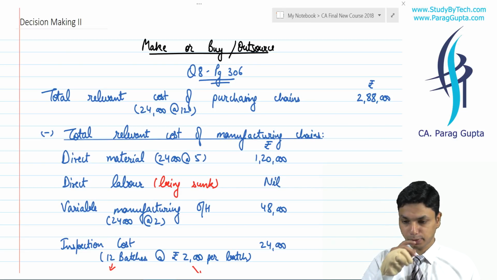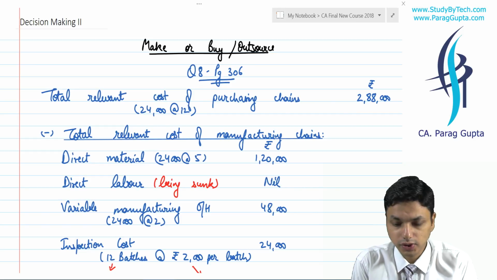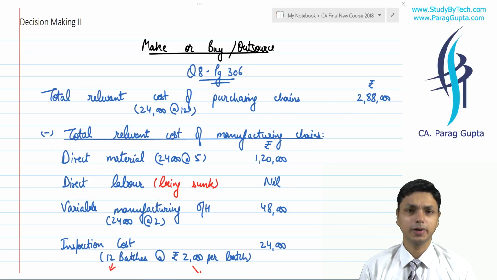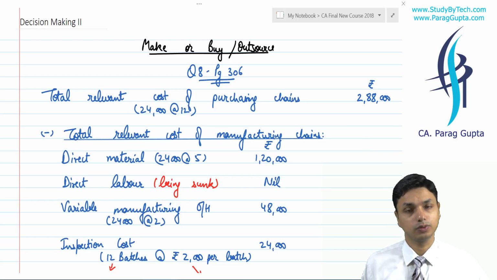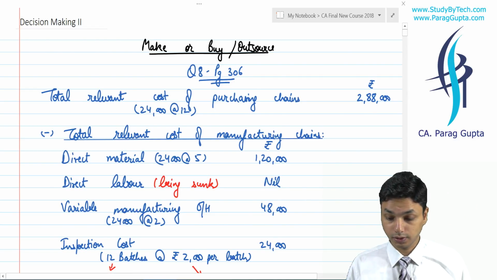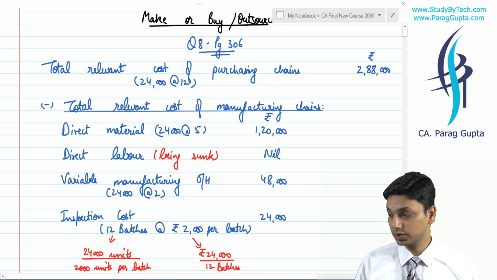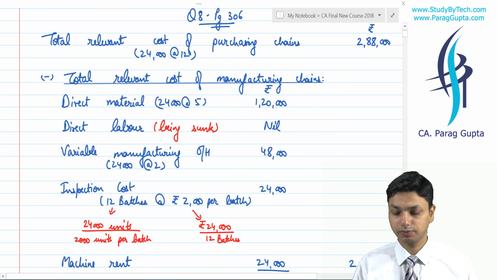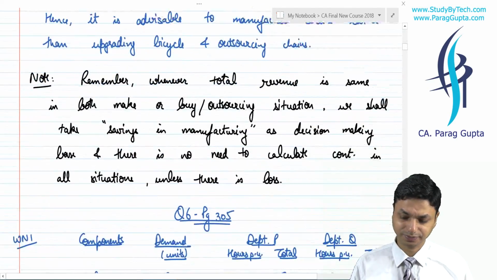Friends, we started with outsourcing, the make or buy decision, and I taught you that a make or buy decision is nothing else but a decision of whether we shall outsource or we shall produce on our own. We need to calculate our relevant costing in both these situations, and wherever we feel we have a benefit, we will definitely proceed for that particular option.